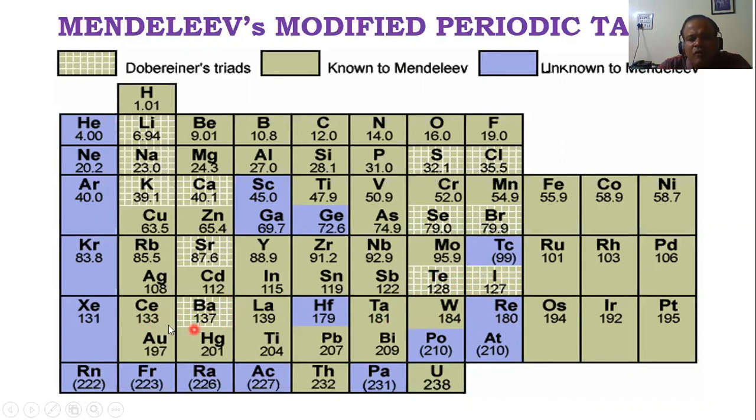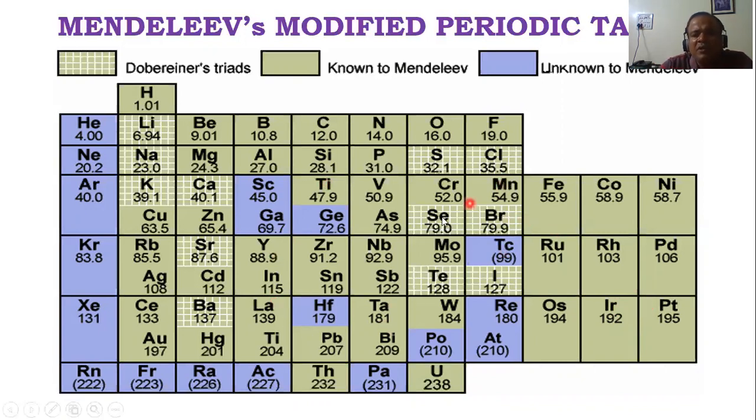131, 133, 137, 139, 179, 181, 184. Again it is less, 180. 194, and then again 192. Oh no, iridium should have come here, osmium should have come here. But maybe because they had similar chemical properties, that's why he had to shuffle the elements, even though the atomic masses were not in the increasing order.